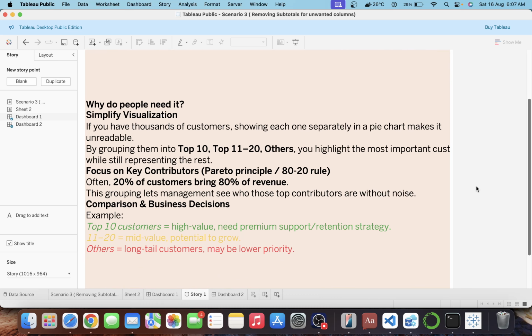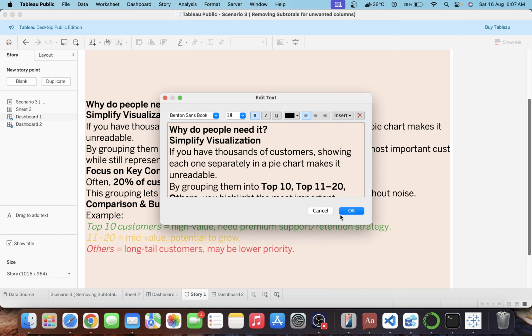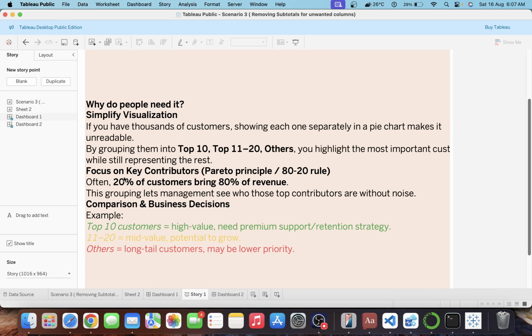Let's say you have thousands of customers. Showing each one separately in a pie chart makes it unreadable. By grouping them into top 10 customers, top 11 to 20 customers, and others, you highlight the most important customers while the rest are represented together. So focus on the key contributors. This is the Pareto technique or Pareto chart, the 80-20 rule.